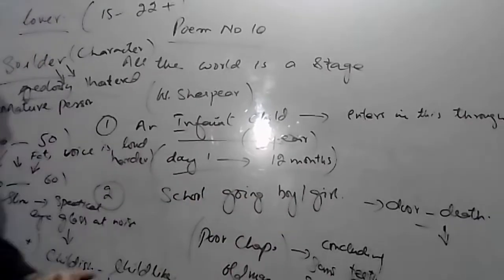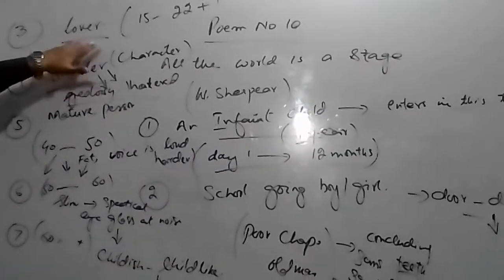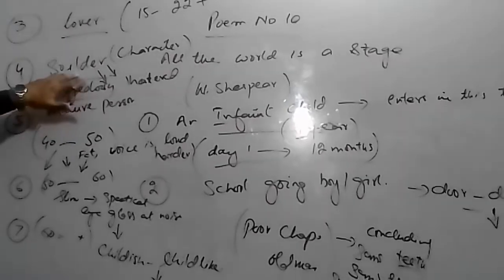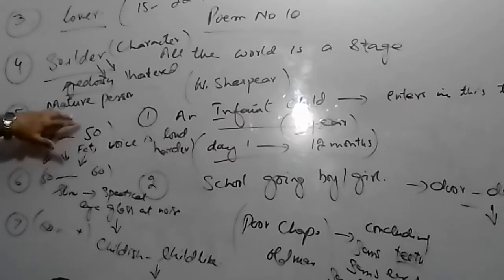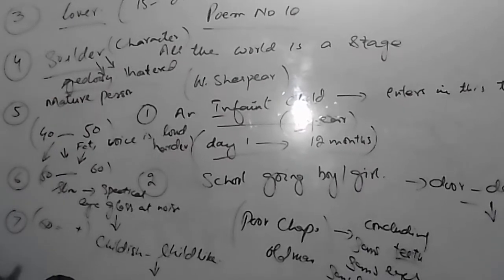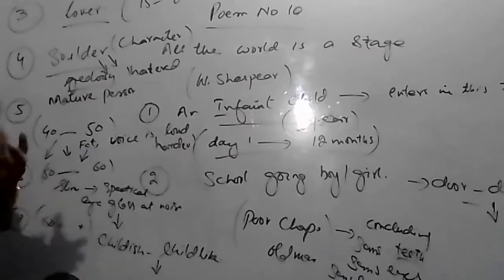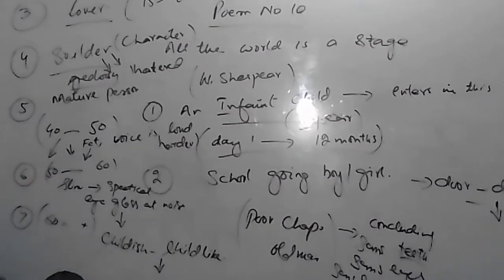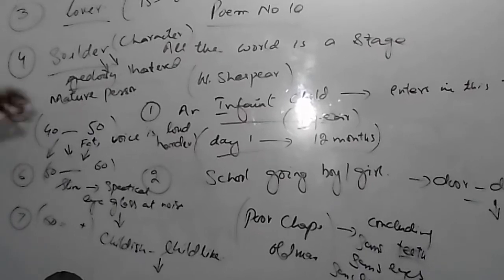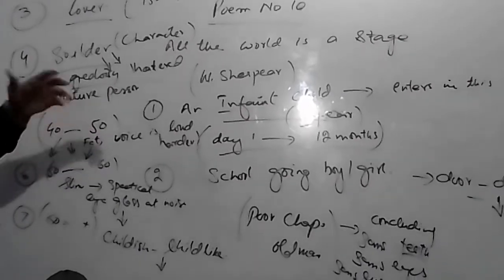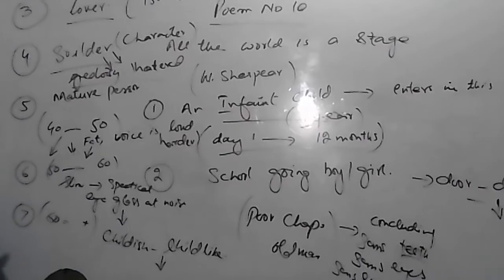The third is a lover. The fourth is a soldier. The fifth is a mature person with a huge and very aggressive voice, and a very healthy person. Then the character that ultimately transforms into weakness.